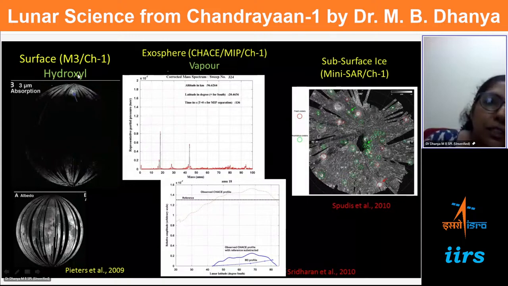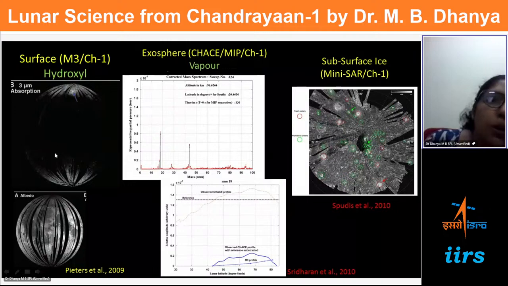So let us come to the hydroxyl form. The Moon Mineralogy Mapper on Chandrayaan-1, by making use of the IR absorption band around 3 micrometer, indicated the presence of OH on the moon.